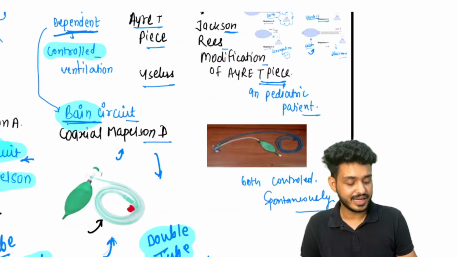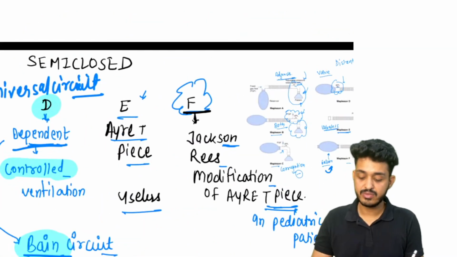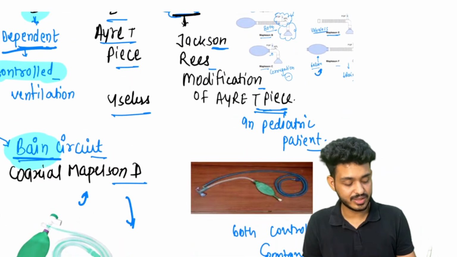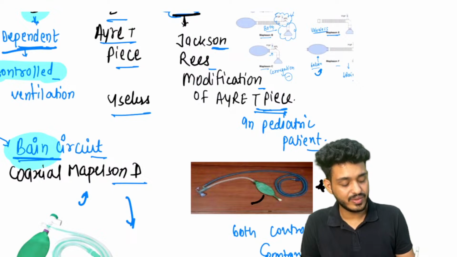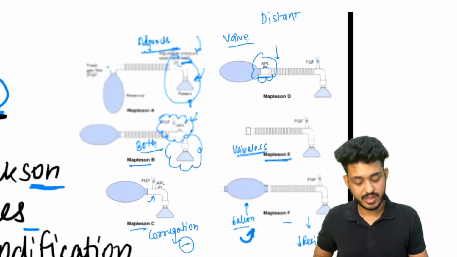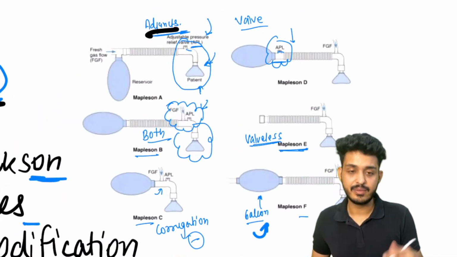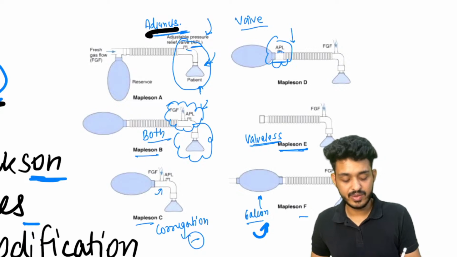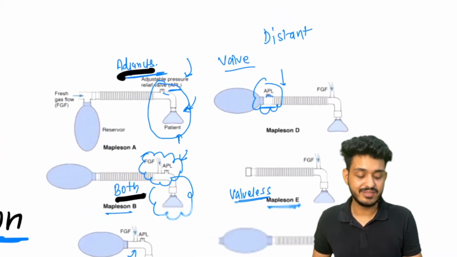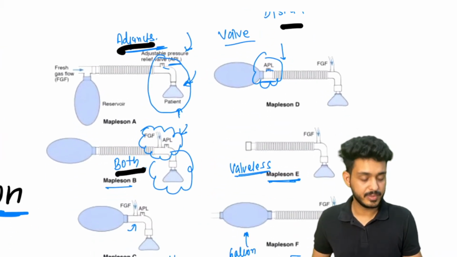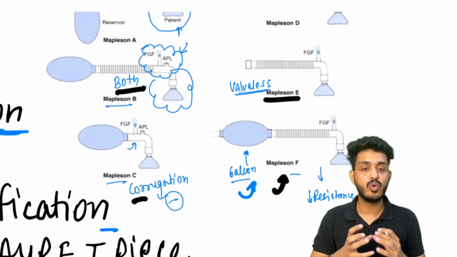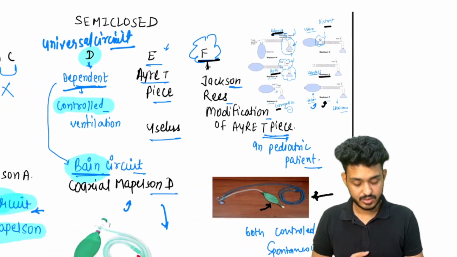Here, for any kind of circuit we will be requiring in the pediatric patient, your answer would be Jackson-Rees modification, or Ayre's T piece. So you will be having a balloon. What he has done is he has added the balloon here, right? How can you remember these? A will be adjunct, that means the valve will be near. B will be both, all these three things get together. C will be corrugations absent, D will be distant, the APL valve will be distant, E means valveless. And what Jackson Rees has done is he has added the balloon. So these are the circuits.